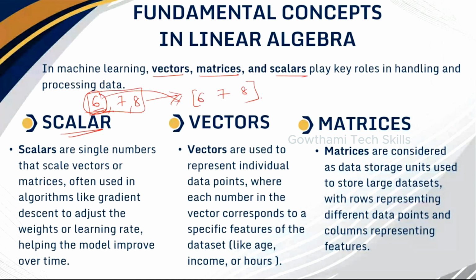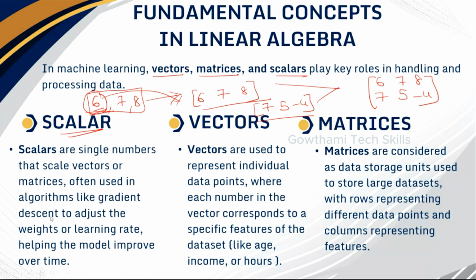For example, if I have 7, 5, minus 4, this is one vector and this is another vector. If you combine these two, you can make a matrix. So that is the difference between scalars, vectors, and matrices. Understood?